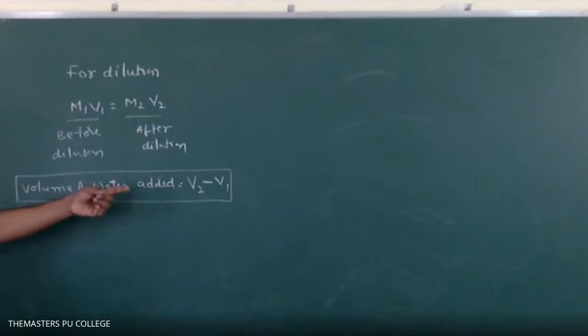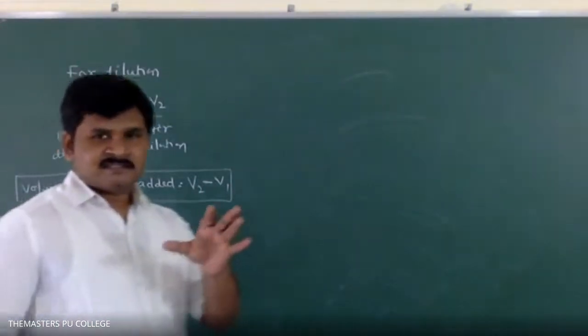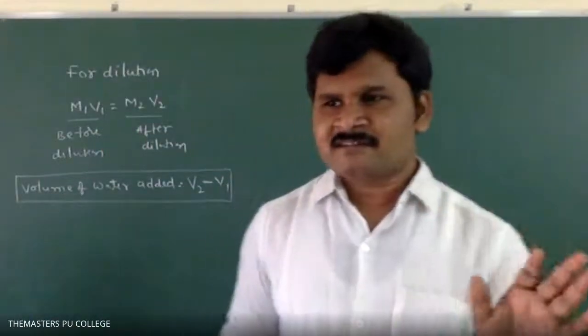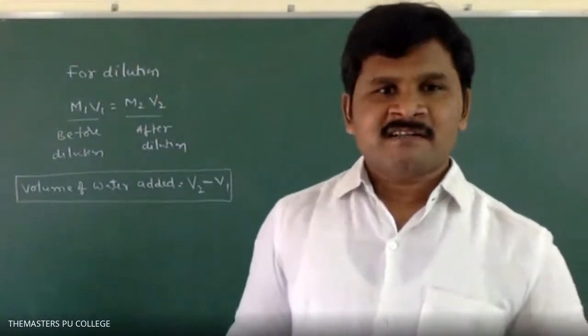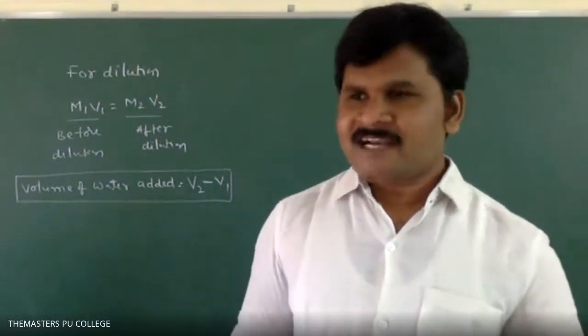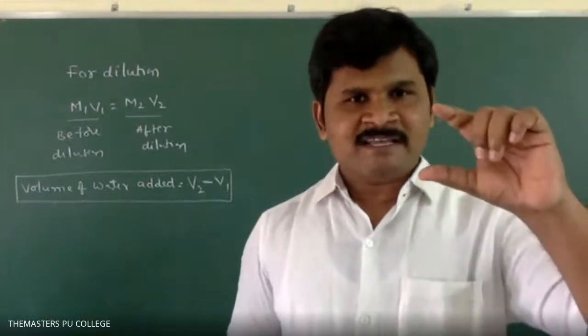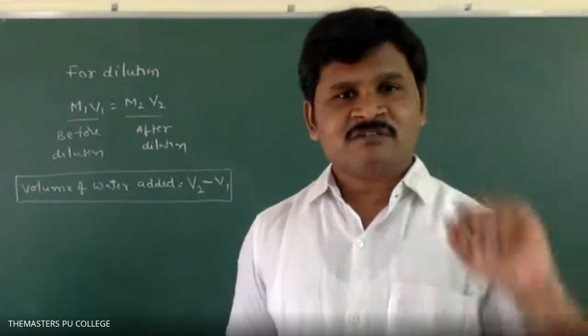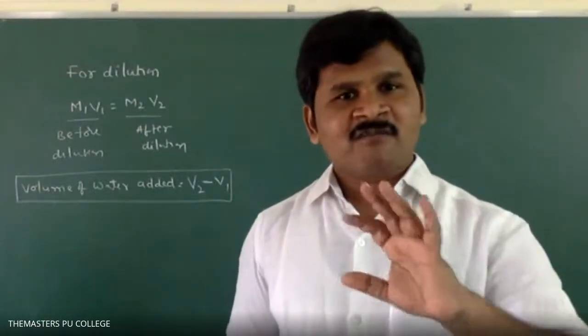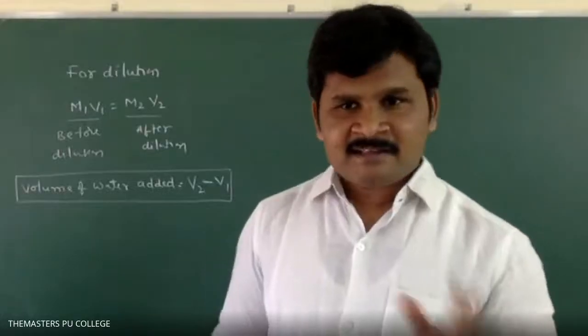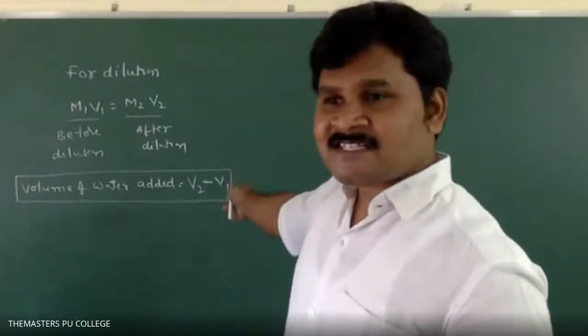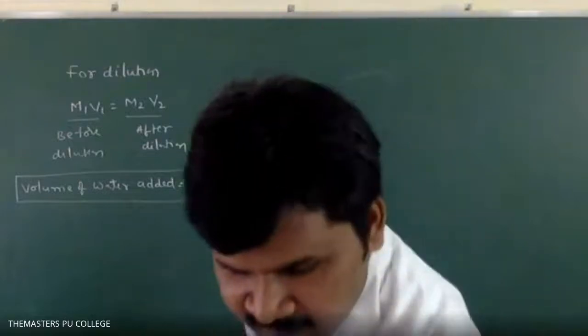Final volume minus initial volume, we get how much volume is added. Simply, we have 100 ml, and the volume is raised to 200 ml. What is the water I added? 100 ml. So 200 minus 100 you will get the water.